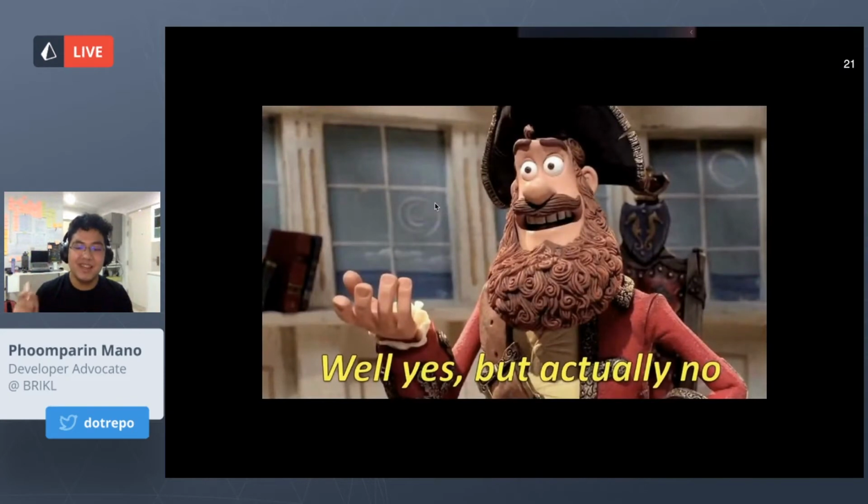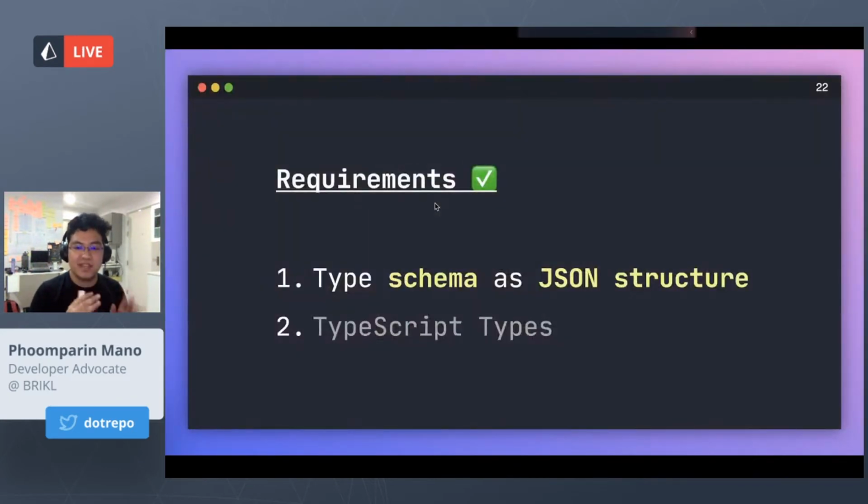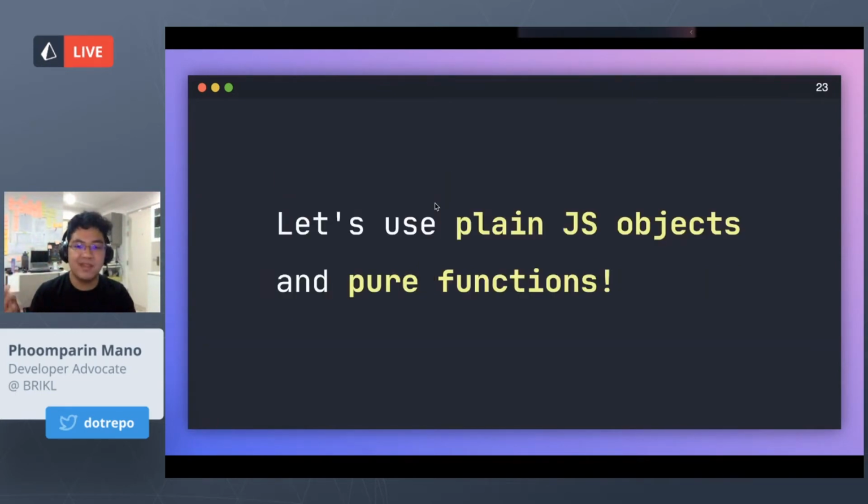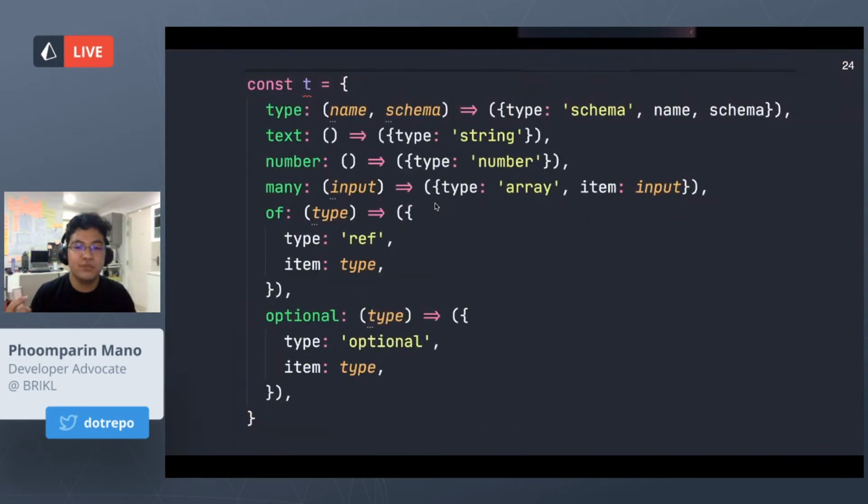We're not done because we're just constructing the types. But in order for an app to be functional, not only does the type have to work, but we have to have the JSON structure for the schema. For example, it might look, well, I will show you later. But for now, let's just use a plain JavaScript object and pure functions to construct the structure. So this would be how I would do it. I would have a function of type, and that would return the type of schema, a function text that would return the type of string, and a number that would return the object with type of number.